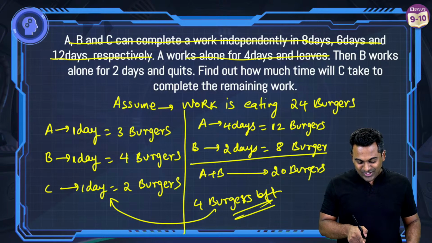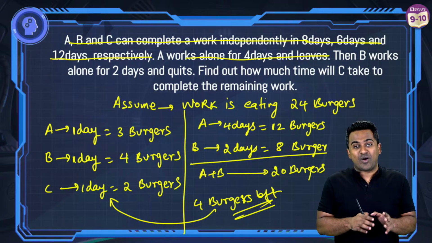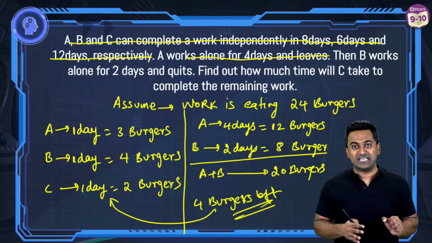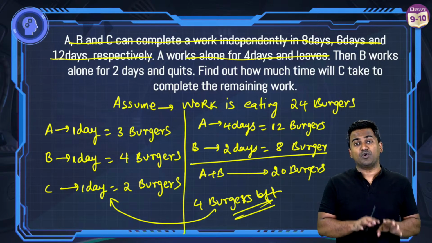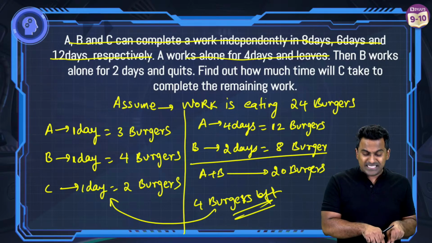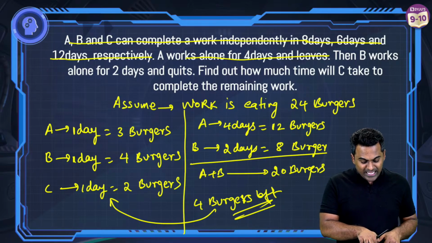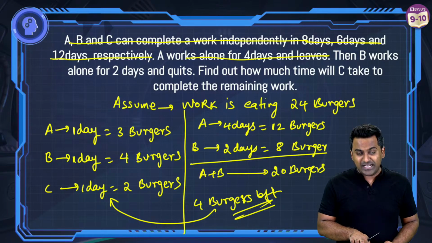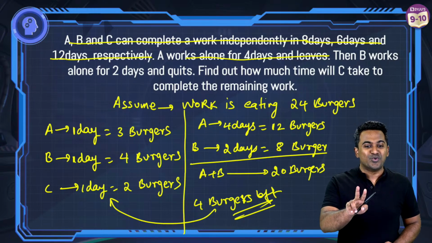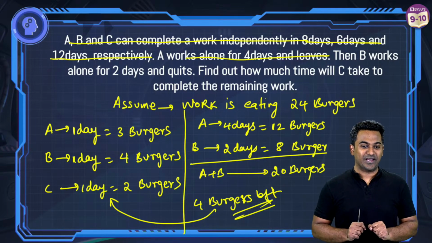Awesome. So look, 4 burgers are left now after A has eaten his part and B has eaten his part. Now these 4 burgers have to be finished by C. What is the rate at which C eats? C is a slow eater, right? So C in one day finishes 2 burgers. How much time will he take to eat 4 burgers? 2 days. That's the reason why.